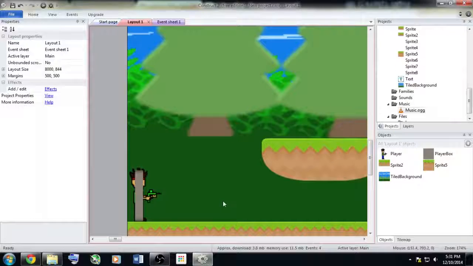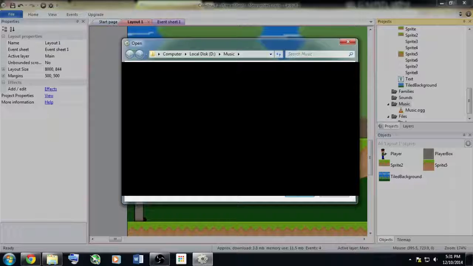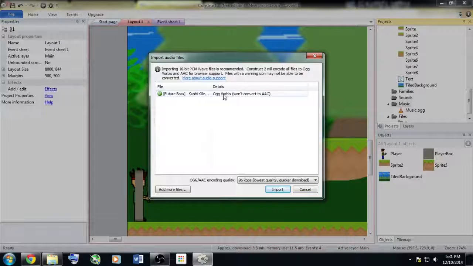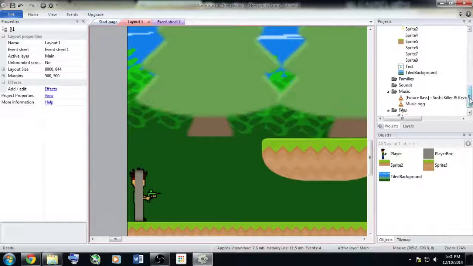Then go into Construct 2, right-click on the music folder, click on Import Music, then go to your downloads and open up the file. Once it has been imported, you select it as the main music file.